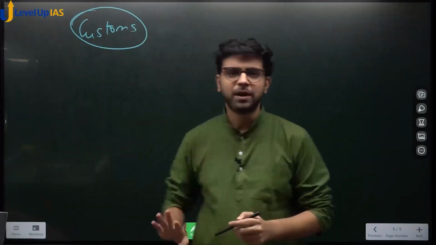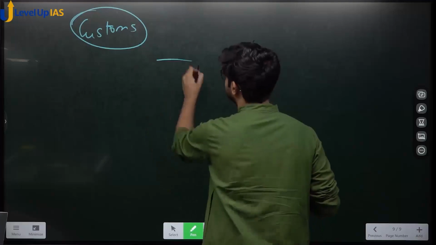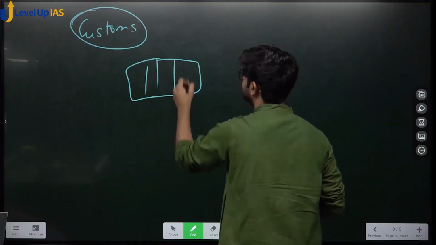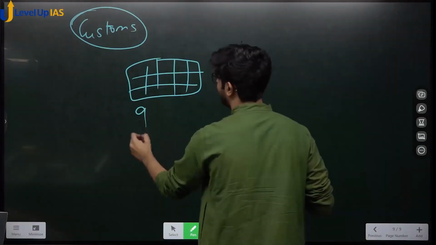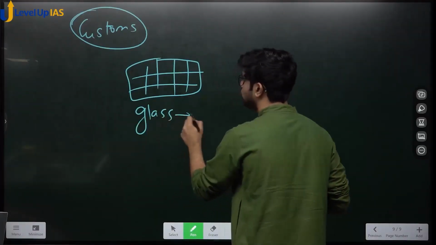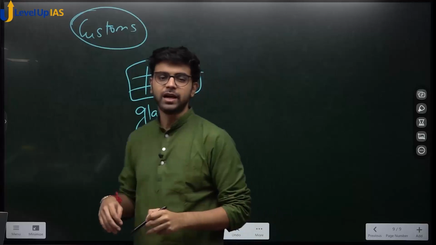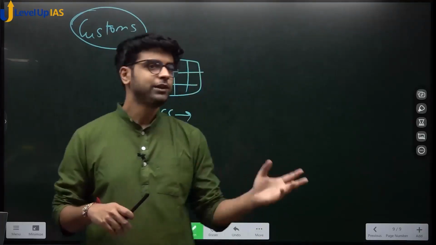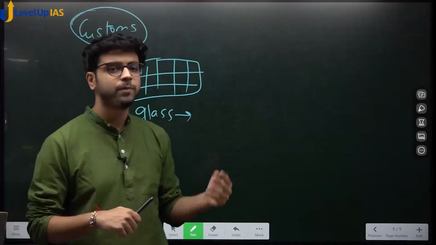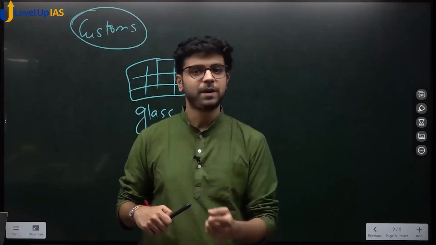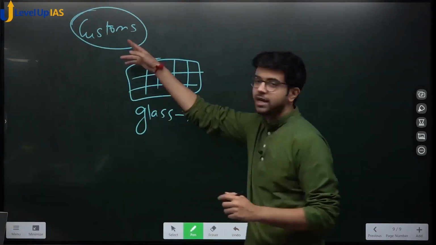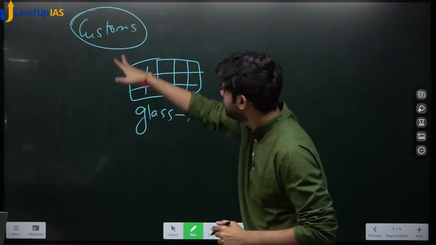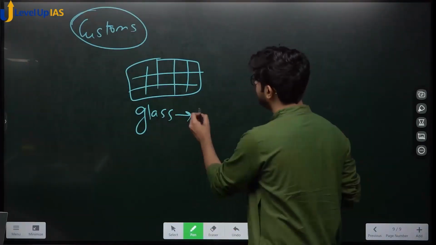Okay? You are a solar panel manufacturer. You manufacture a solar panel, 1, 2, 3, 4 solar panels. For it, glass is required. Very good. You see that glass is not available in India. You are making solar panels, so you have to import the glass. You go to Germany. The Germany people say, yes, we supply your glass, whatever is required. Let's say import duty, customs duty. Now you will understand. Customs duty on glass is 20%.